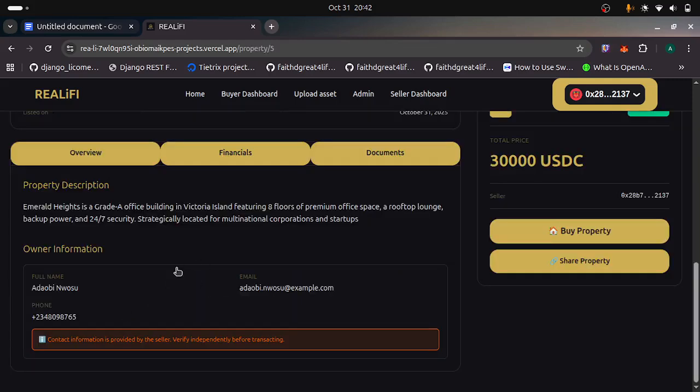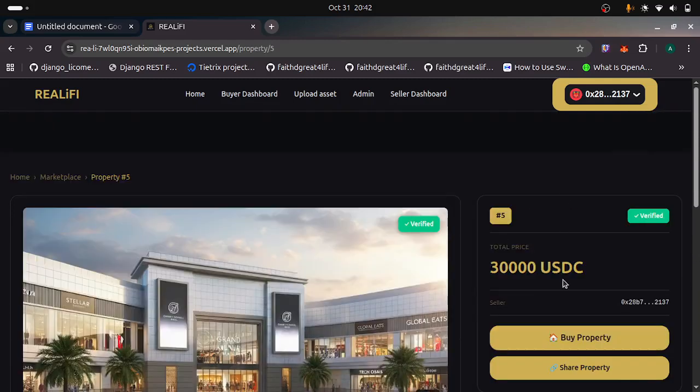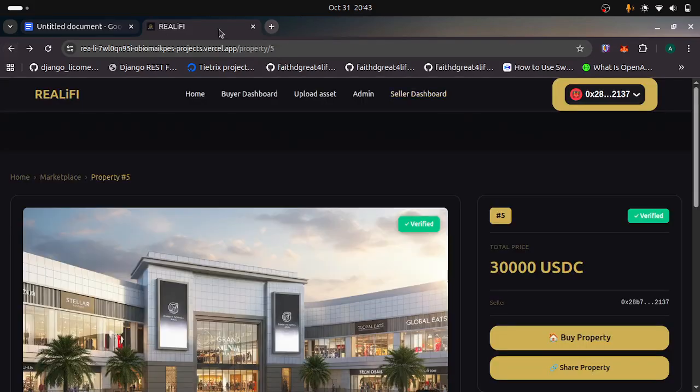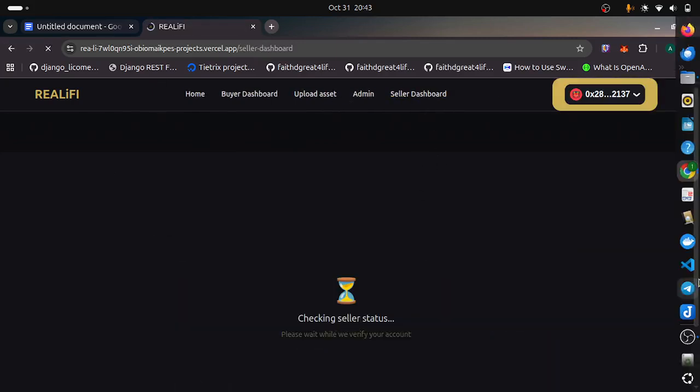Okay, so I want to. It has not been fractionalized yet. So I can choose to fractionalize it as a seller. Let me go to seller dashboard. You see, so it's a whole flow. Okay, home, then seller dashboard. I have to snap back.